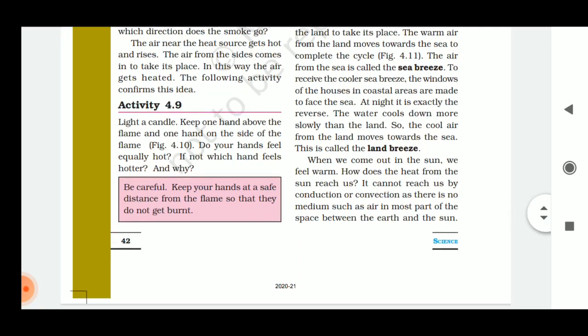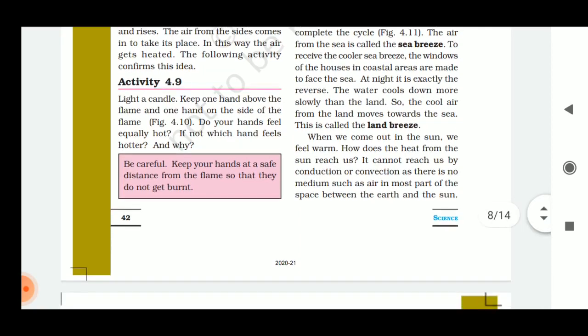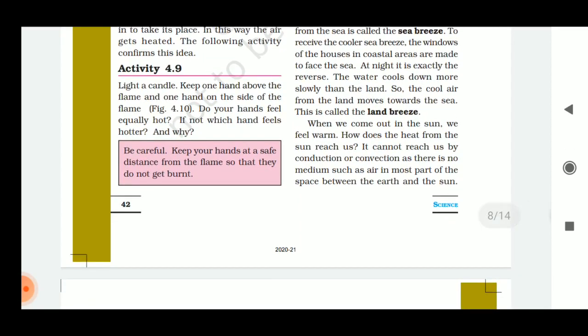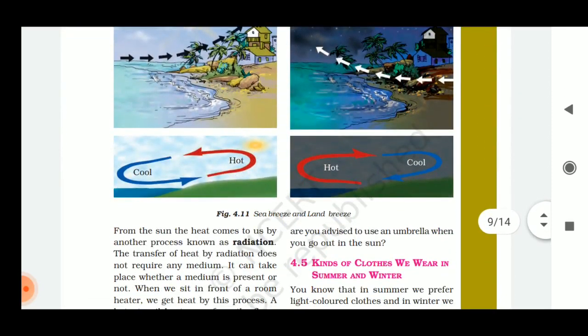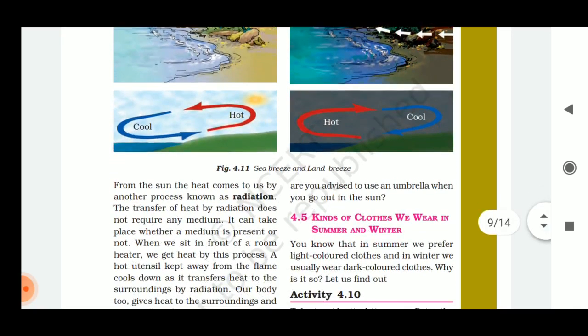When we come out in the sun, we feel warm. How does the heat from the sun reach us? It cannot reach us by conduction or convection, because conduction and convection need a medium, such as air, and most of the space between the earth and sun has none. So the heat comes to us by another process known as radiation. The transfer of heat by radiation does not require any kind of medium.